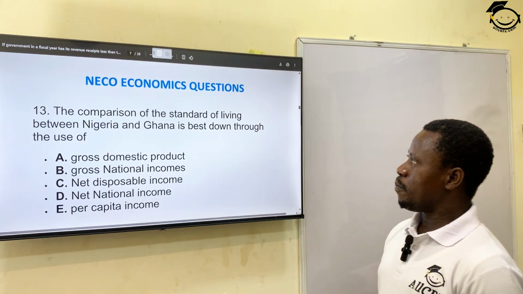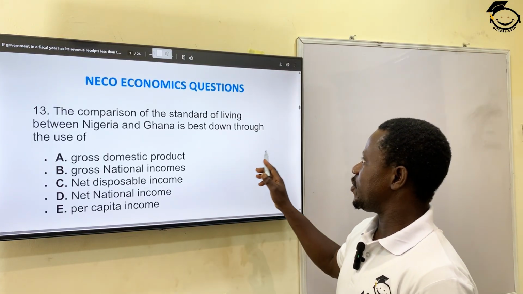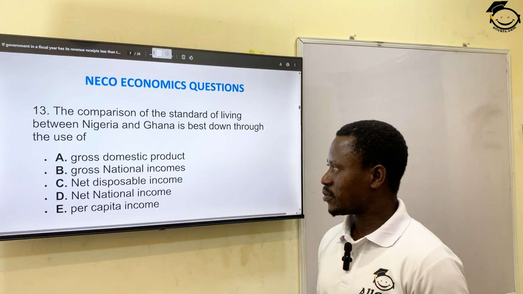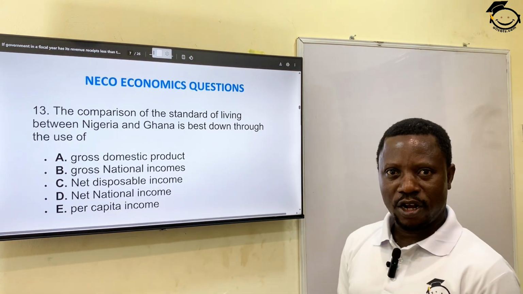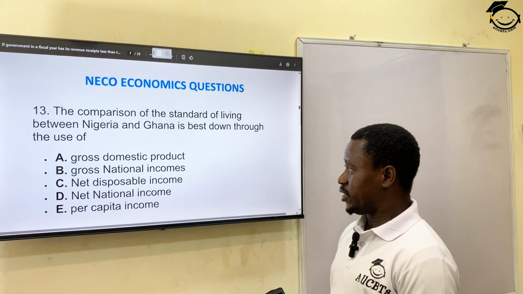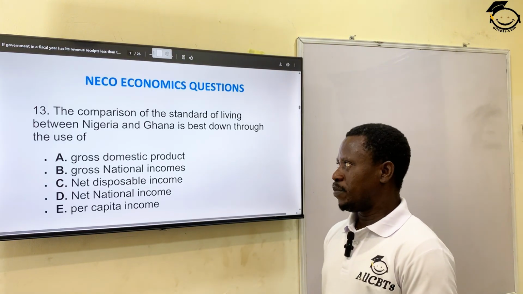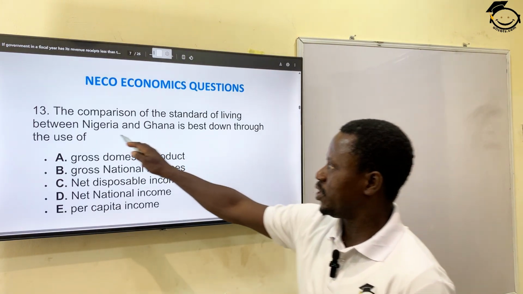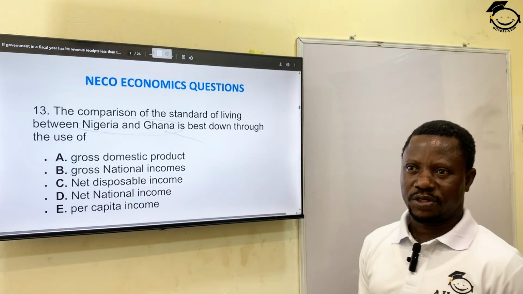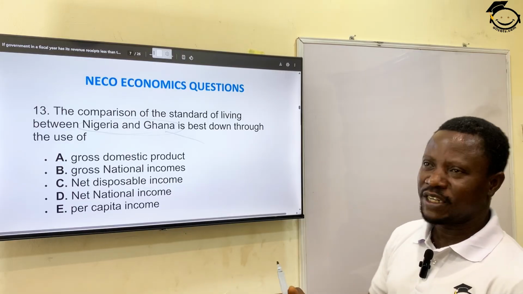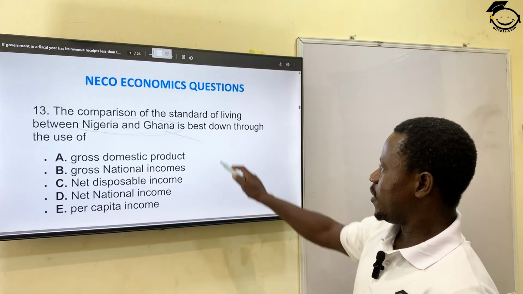13. The comparison of the standard of living between Nigeria and Ghana is best done through the use of A, gross domestic product, B, gross national income, C, net disposable income, D, net national income, and E, per capita income. Irrespective of the fact that they mention Nigeria and Ghana, it could be any other 2 or more countries. But the basis for determining the standard of living for any 2 or more countries is the PCI.